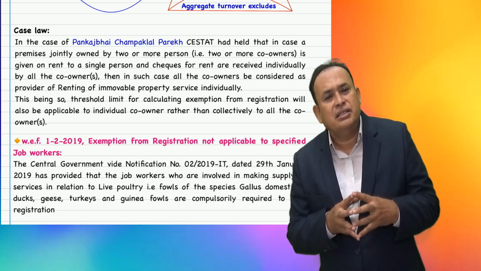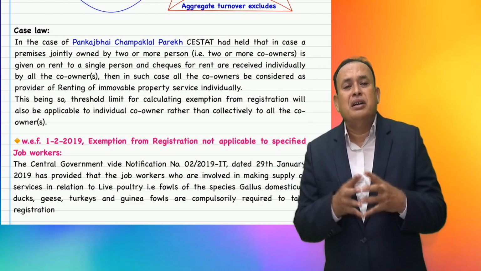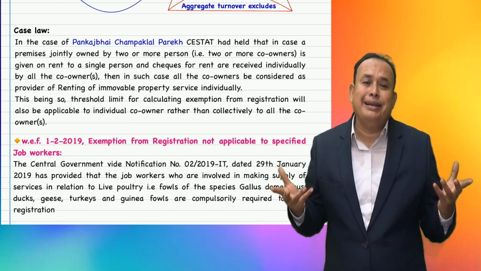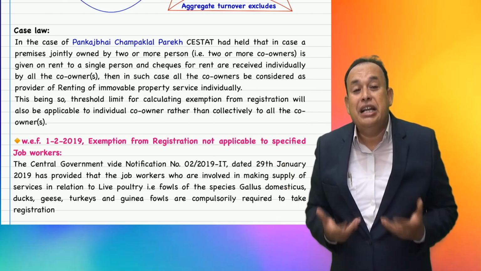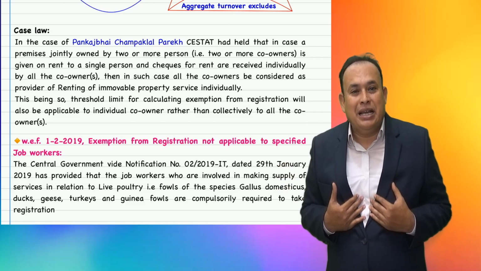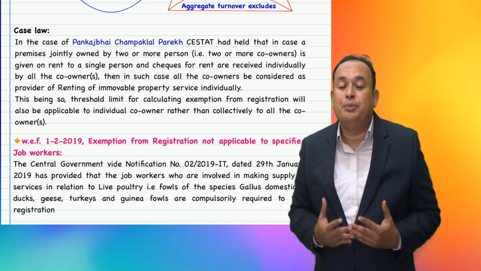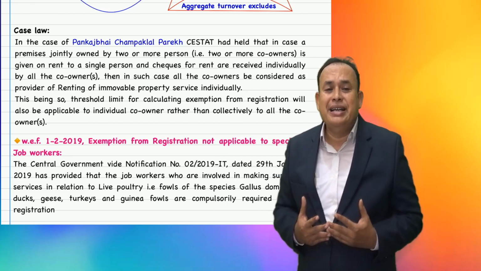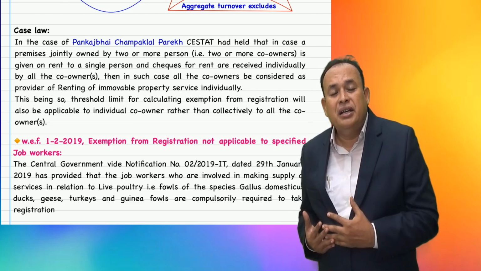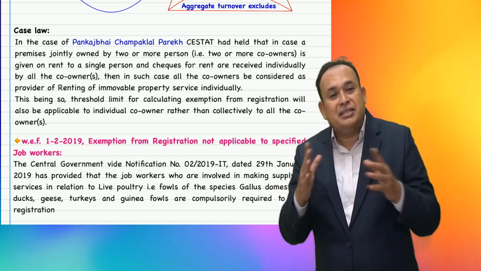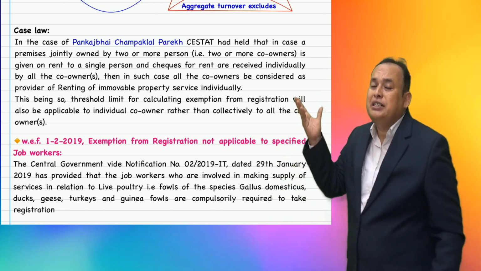It is an indirect tax. Therefore, Mr. Rafi and Mrs. Rafi are both not liable for registration because their aggregate turnover in the state of Tamil Nadu did not exceed 20 lakhs. Two or more PAN numbers should not be clubbed into one basket to see the aggregate turnover. That is not acceptable; we cannot aggregate like that. Judgment was given in favor of Mr. Rafi and Mrs. Rafi against the department. These are the facts and the outcome of the judgment in the Pankaj Bhai Champaklal Parekh case.